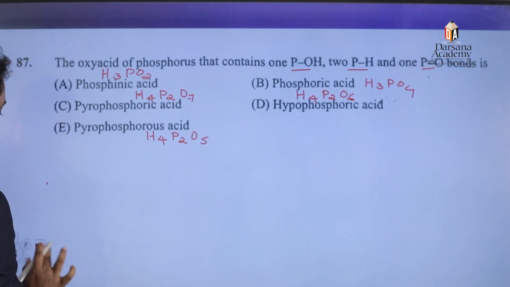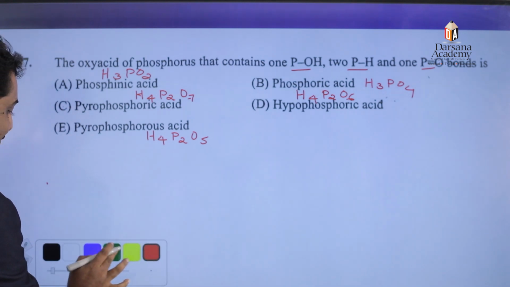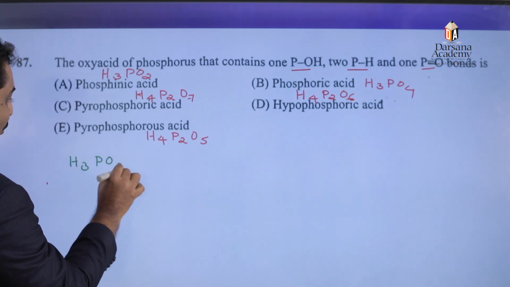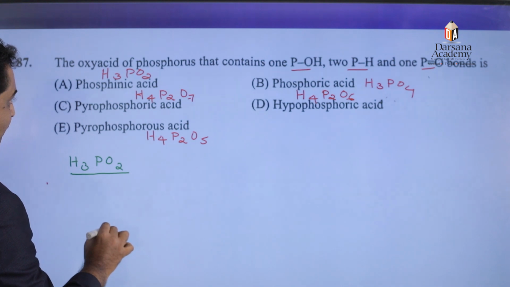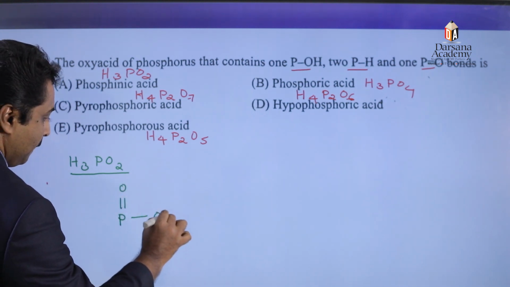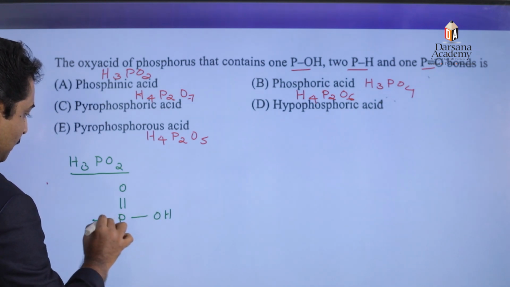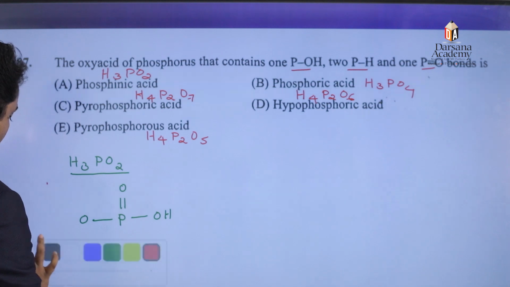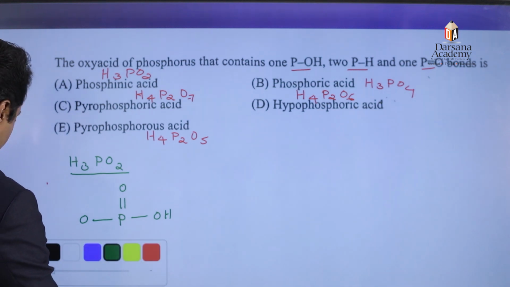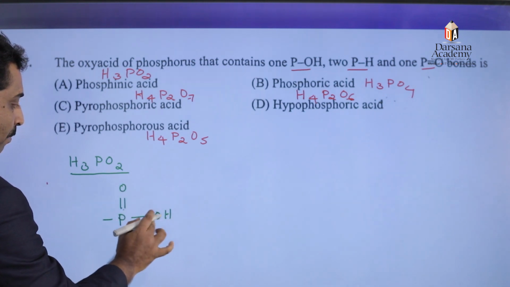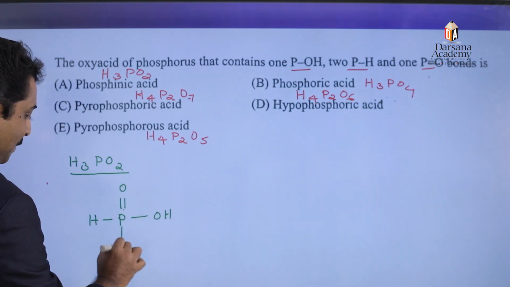First, H3PO2, phosphinic acid. One P=O. 1 P=O, 1 P-OH bond and 2 P-H bond.